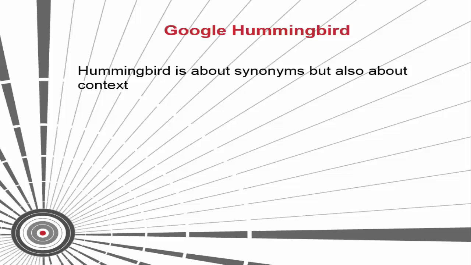Unlike previous search algorithms, which focus on each individual word in the search query, Hummingbird considers each word, but also how each word makes up the entirety of the query. The whole sentence or conversation or meaning is taken into account rather than particular words. The goal is that pages matching the meaning do better rather than pages matching just a few words.